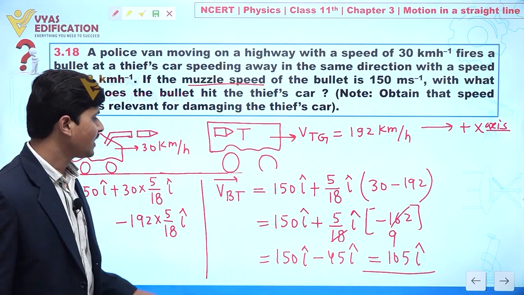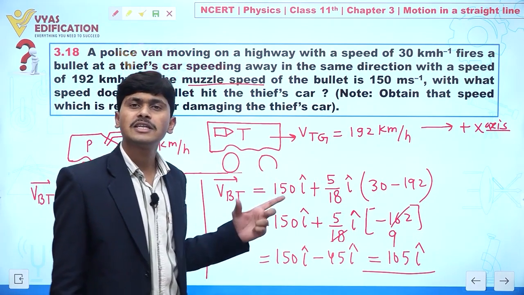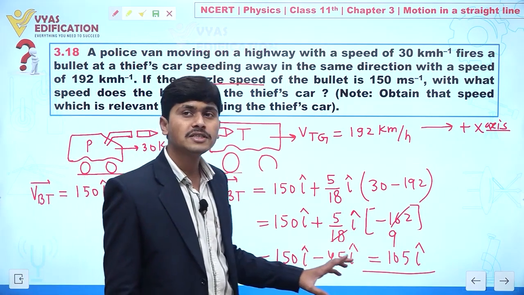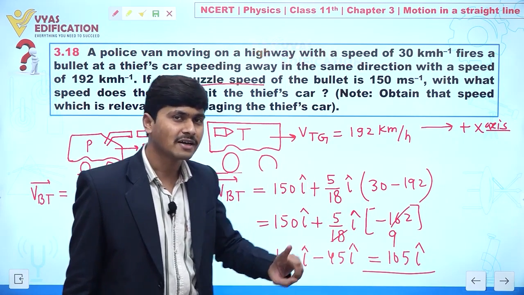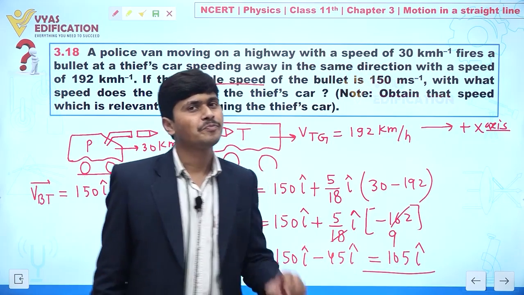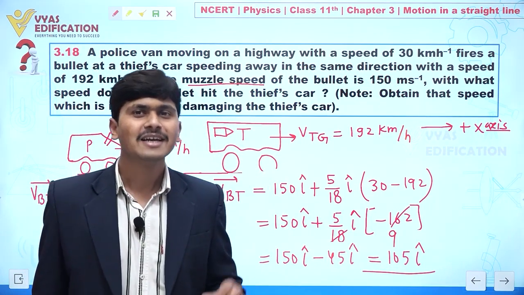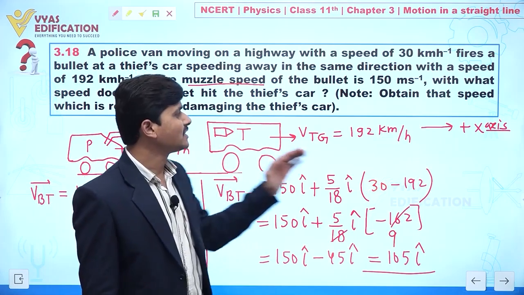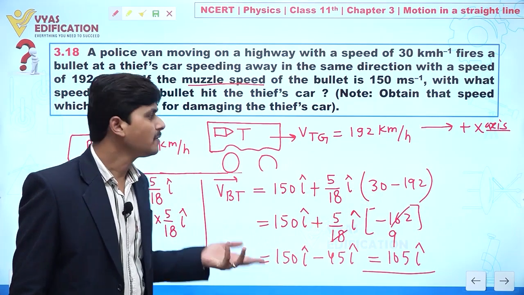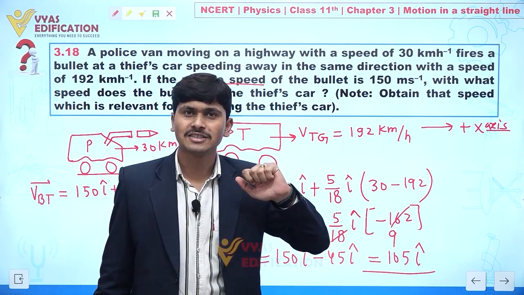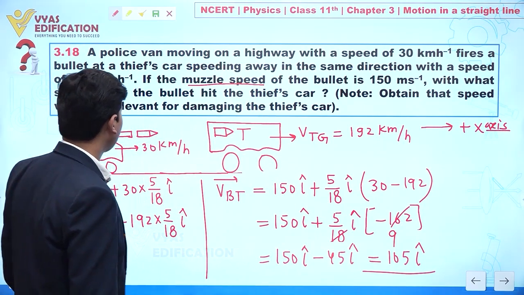So actually we are getting here the velocity of the bullet with respect to the thief. Clear? Thief means the velocity of the bullet with respect to the thief car. Clear? Here the magnitude is what? 105 meter per second. And what is the direction? The direction is the direction that we assumed here. It means along the positive x direction. Clear to you? So this is all about this question.